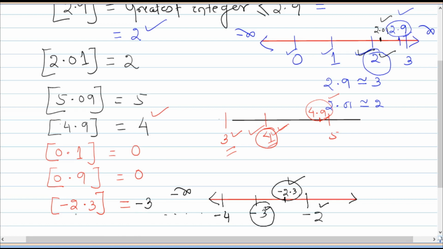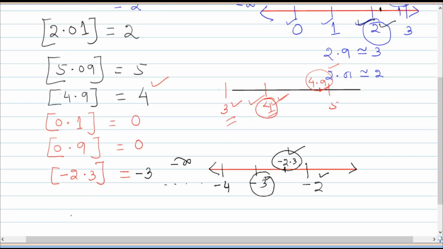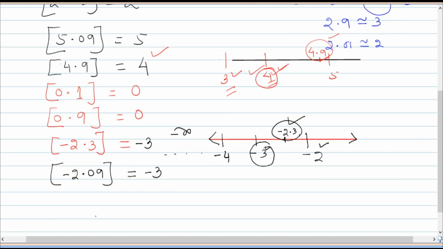Likewise, suppose you have to ask what is the greatest integer function of minus 2.09. Also your answer is minus 3. Suppose you have to ask what is the greatest integer of minus 3.9. Minus 3.9 lies in between minus 4 and minus 3. So the greatest integer which is less than or equal to minus 3.9 is minus 4.